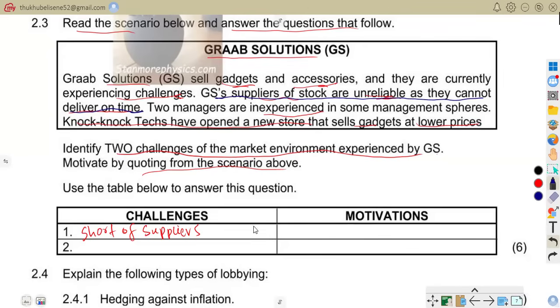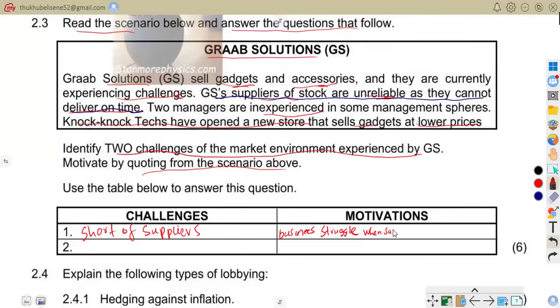So that is the motivation that we can talk about when you're saying shortage of suppliers. So we are saying business struggle when suppliers cannot provide stock on time.